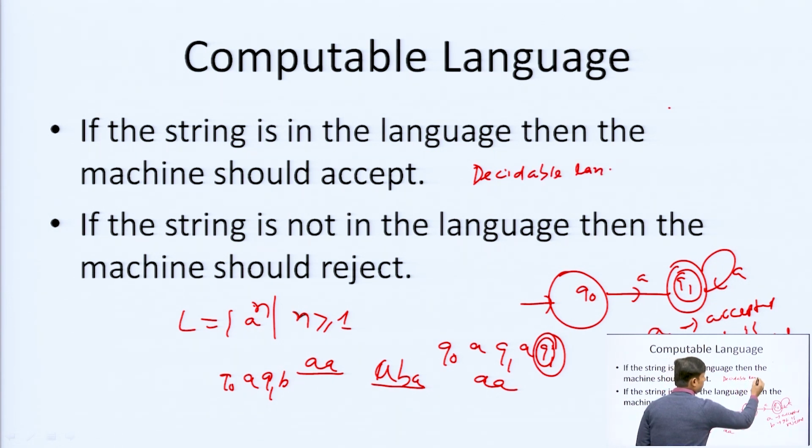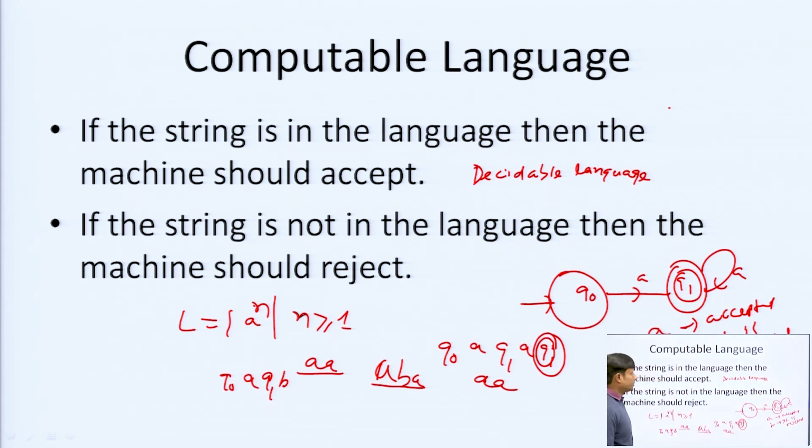All the languages, regular language, context free language and context sensitive language, up to this, are decidable languages, meaning for every input we can decide whether it is accepted or rejected. That is why it is called a decidable language.